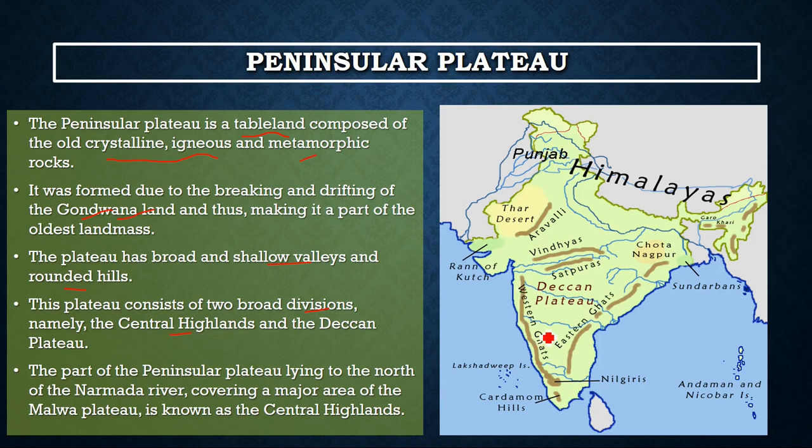Now the Deccan Plateau you are seeing here, and the Central Highlands. There is an extension, that's the eastern extension. The part of the Peninsular Plateau lying to the north of the Narmada River, covering a major area of the Malwa Plateau, is known as the Central Highlands. To the north of the Narmada River, you can see here, this is Narmada, this is Tapi.